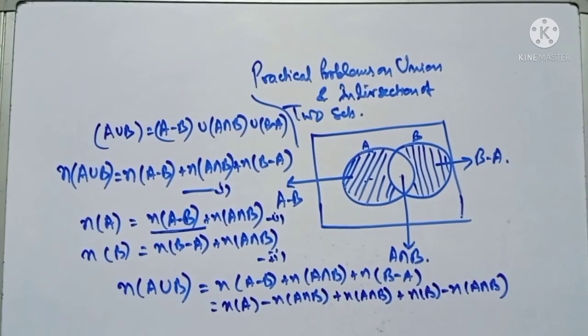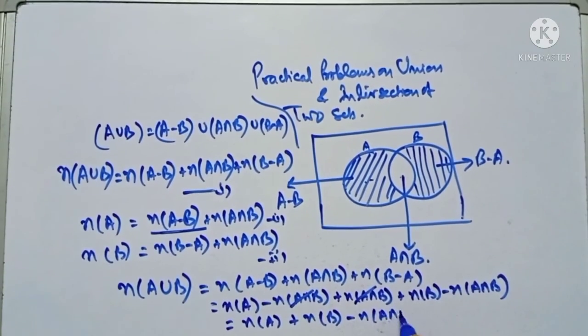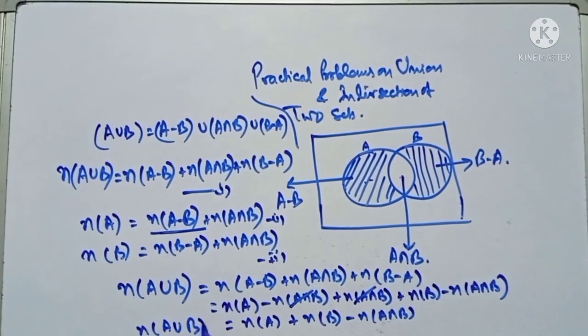Here you see that this and this cancel out, and it remains nA plus nB minus n(A intersection B). This is n(A union B).